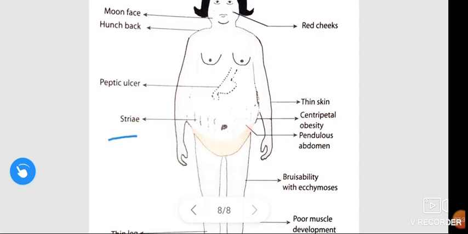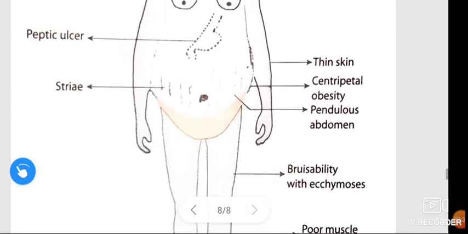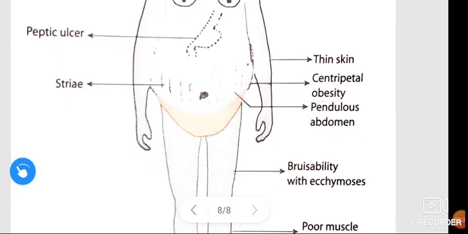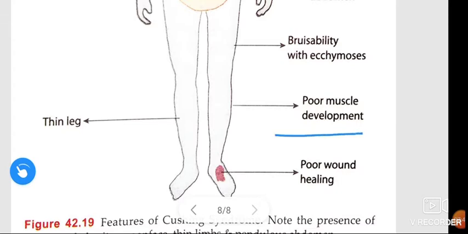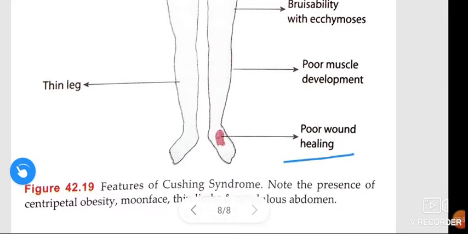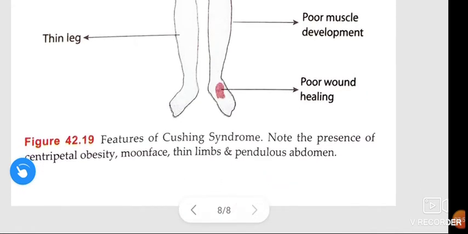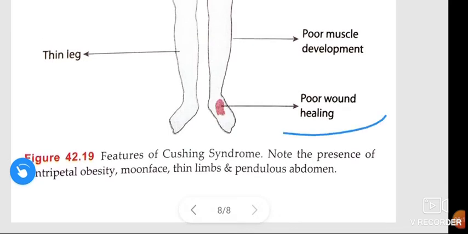Next, striae, thin skin, centripetal obesity, pendulous abdomen, bruisability with ecchymosis, poor muscle development, thin leg, poor wound healing. Okay guys, these are the features of Cushing syndrome. See here a notice given. The features that you must remember in Cushing syndrome are presence of centripetal obesity, moon face, thin limbs and pendulous abdomen, and that you have to remember, poor wound healing.